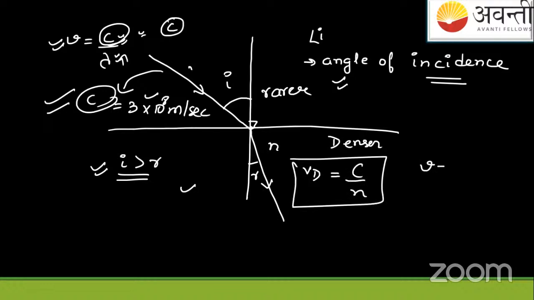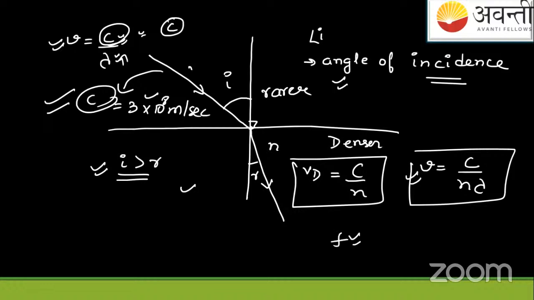So if I apply the formula of frequency, the speed is now C by N, so frequency is changed. I'll comment that frequency will change and lambda will remain constant. According to this, frequency will change but lambda will remain constant. But this can't happen, students. If you apply this formula, it says frequency will change and lambda will remain constant.